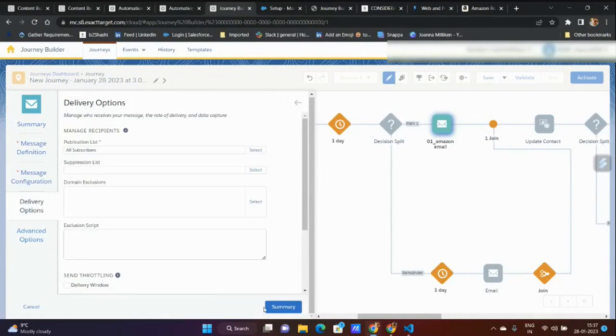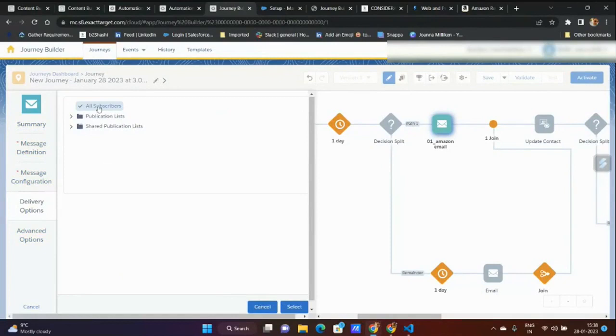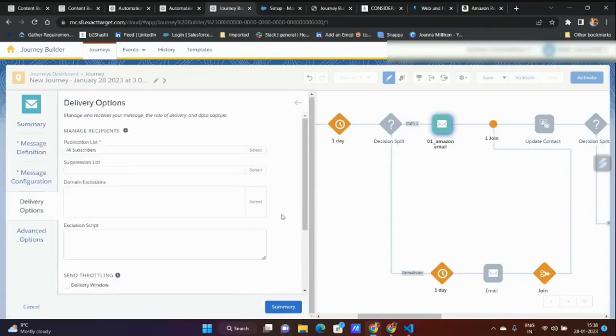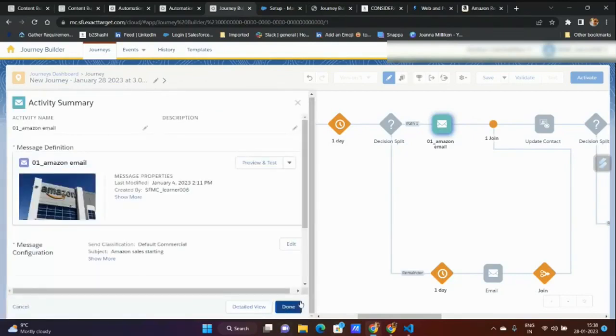If you have selected all subscriber, then you don't have to worry. If the person is unsubscribed, the person will be unsubscribed from any communication from Marketing Cloud, be it trigger send, journey send, guided send, or anything. But if you are running this journey for a campaign, let's say a weekly newsletter, and the person unsubscribes from the weekly newsletter, and here instead of all subscriber, you selected a publication list, then the person will not receive any email for that publication.